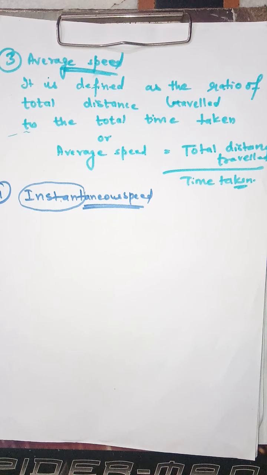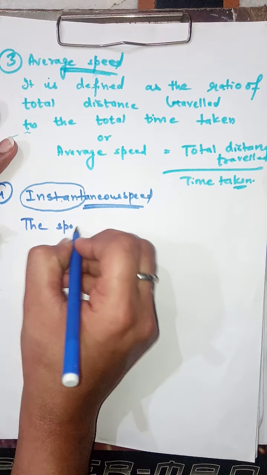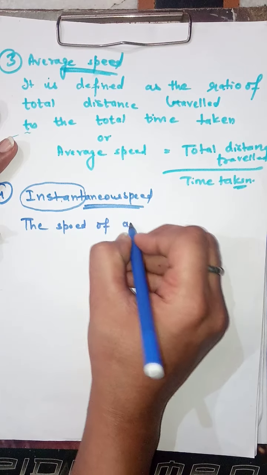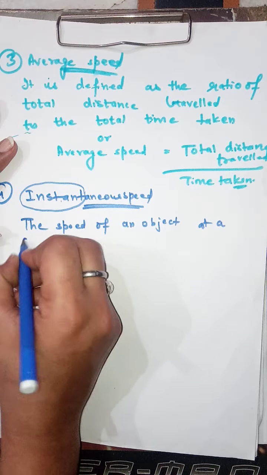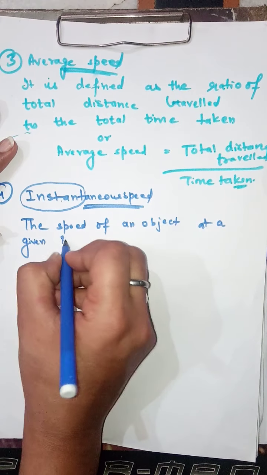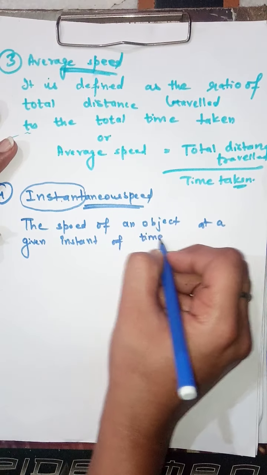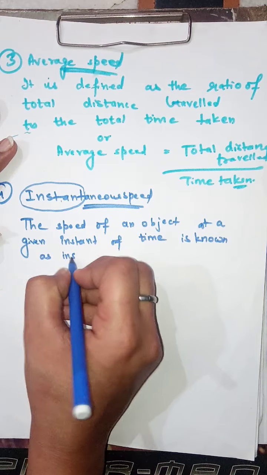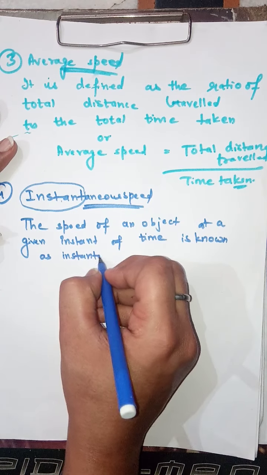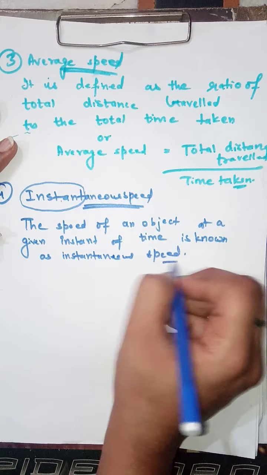So what is instantaneous speed? The speed of an object at a given instant of time is known as instantaneous speed.